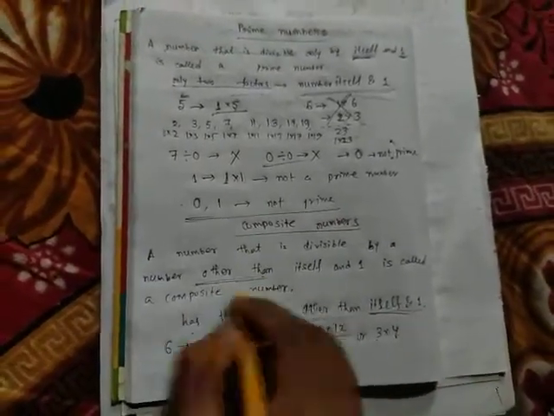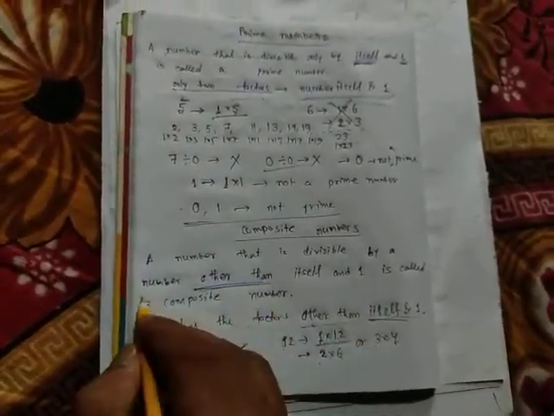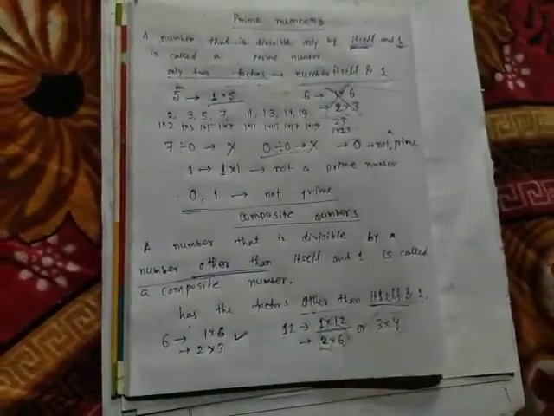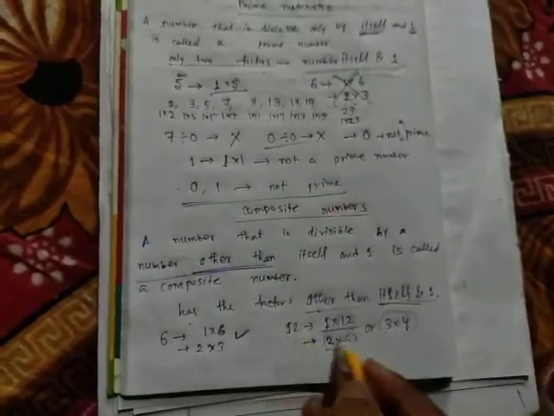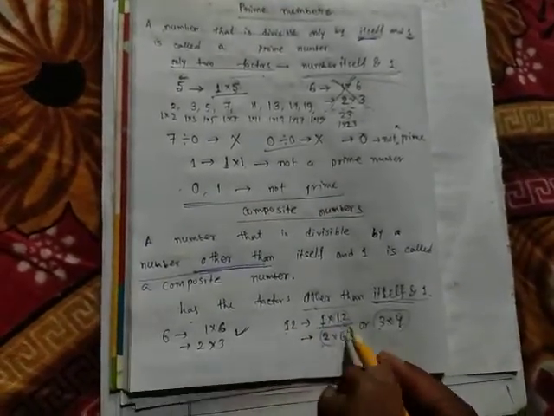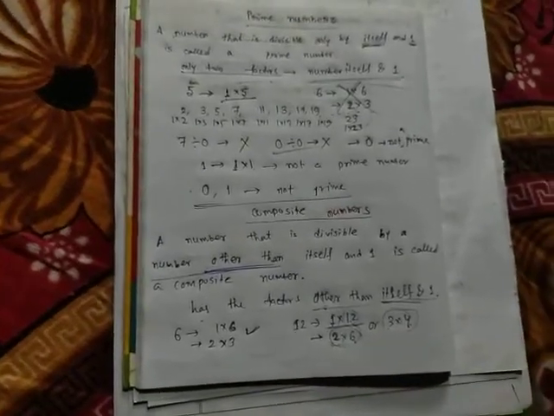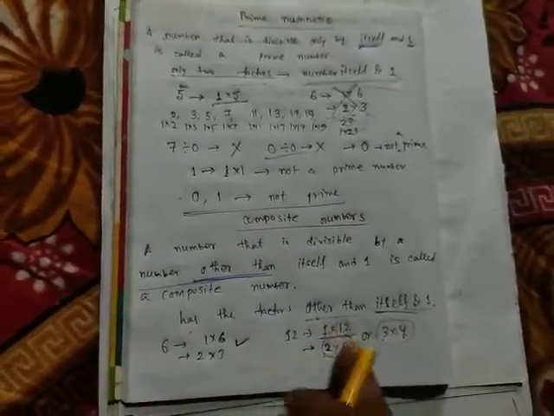So these are the numbers other than 1 and that number. So 12 is divisible not only by 1 and 12, 12 is also divisible by 2, 6, 3, 4. That means 12 has more than two factors.